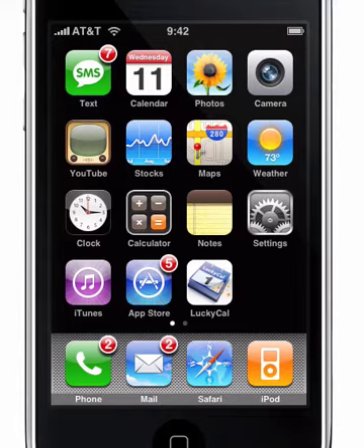LuckyCal and how you can use it on your iPhone with your Facebook account to figure out what's going on nearby and friends who are nearby and friends that are in town.